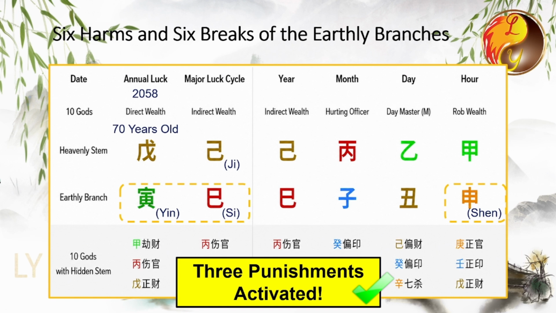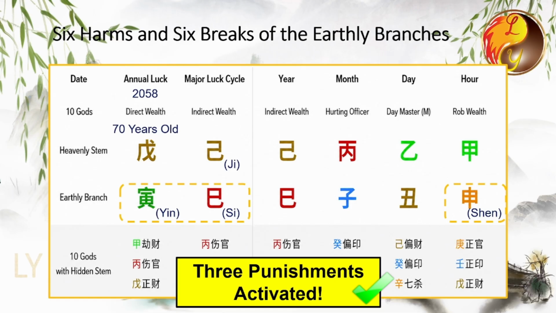Let's look at what happens when he reaches 70 years old. He enters the Ji major luck cycle. And 2058 is the Wu Yin year. This forms the Yin Si Shen 3 punishments.